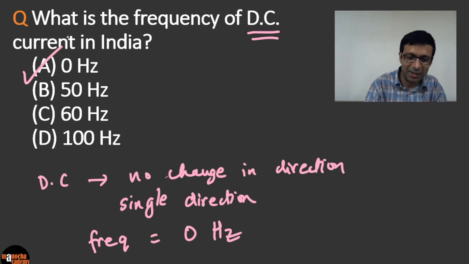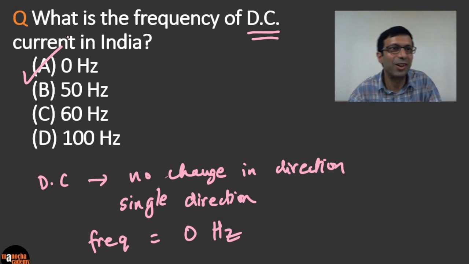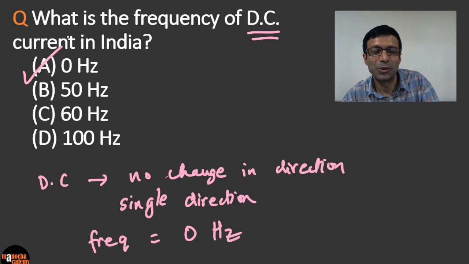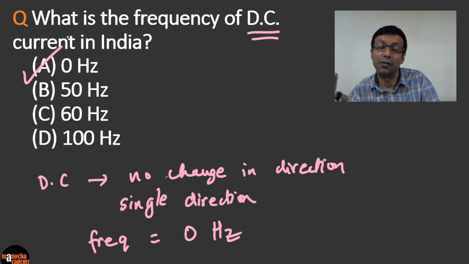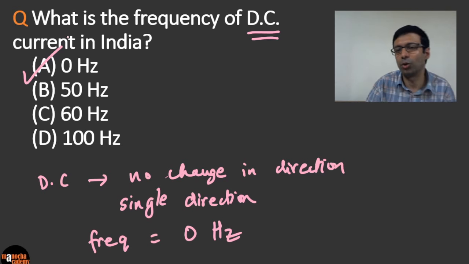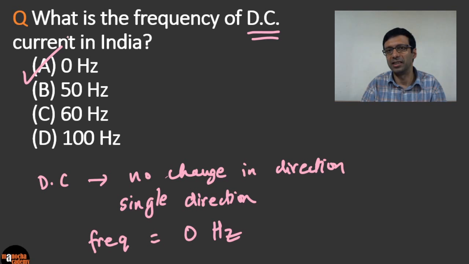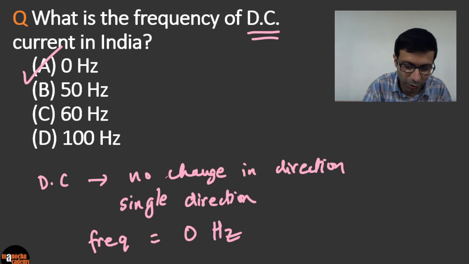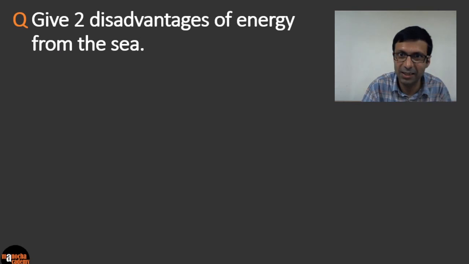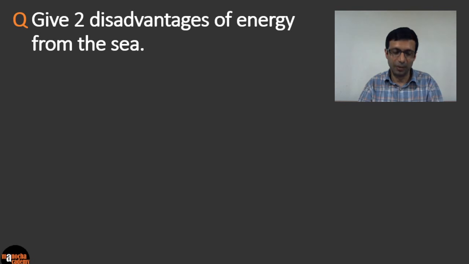So the correct answer is A. Excellent. I see a lot of A's there. Because here the direct current has no change in direction. And if you take AC current, then you know the frequency is going to be 50 Hertz. So be careful, read the question carefully, don't make careless mistakes. Now let's go to the next question.